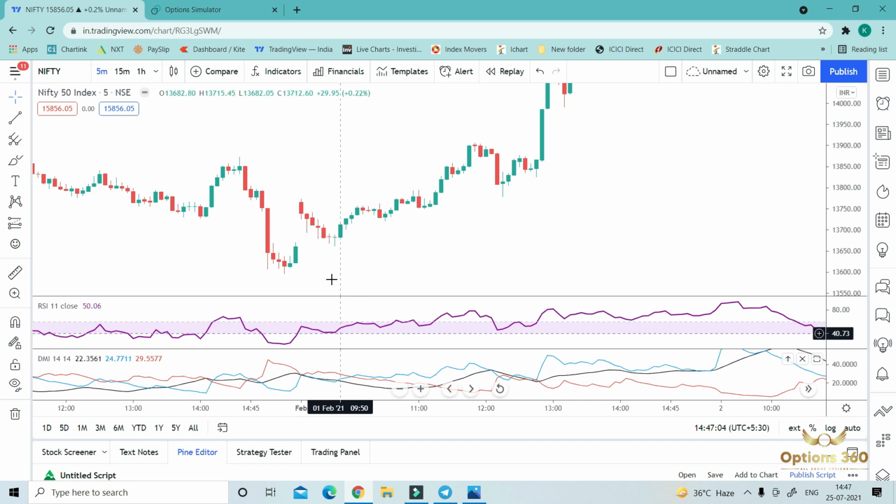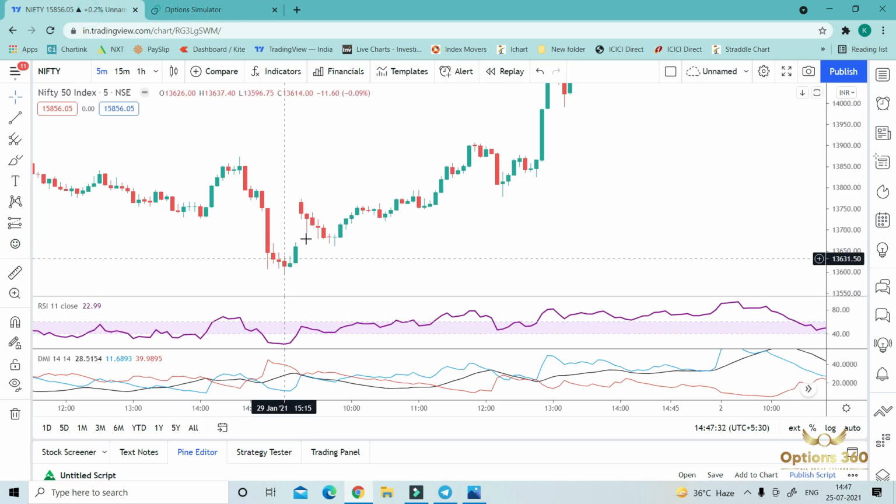Okay, so we saw around 9:50, ADX is below 25, ADX is outside these two lines, all three lines merged, RSI between 40 and 60, and Nifty was trading between day high and day low. So all conditions met around 9:50.